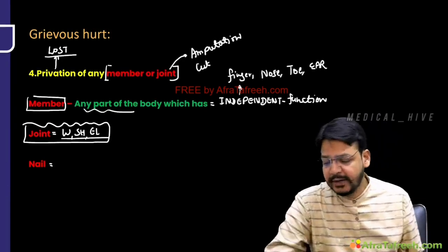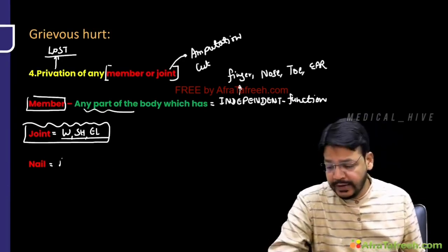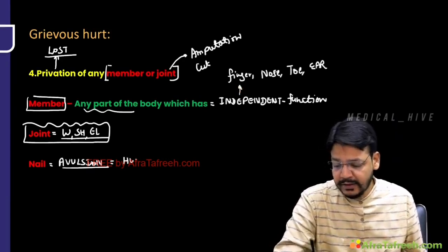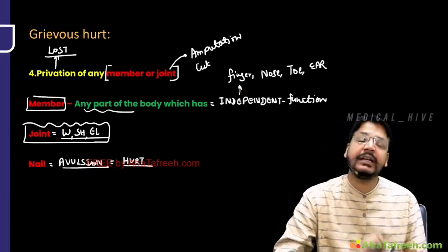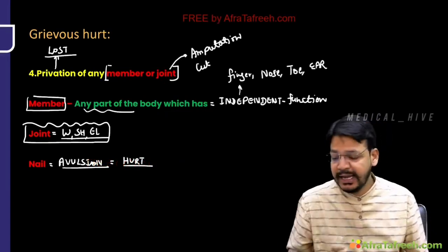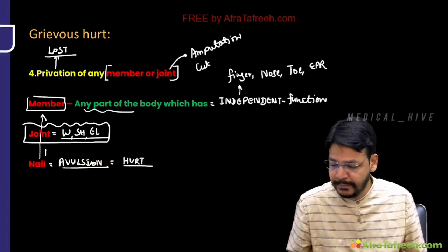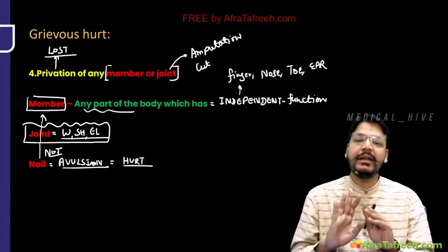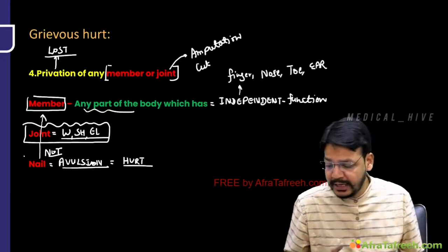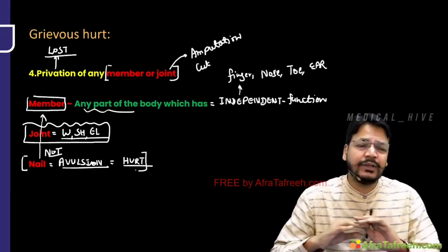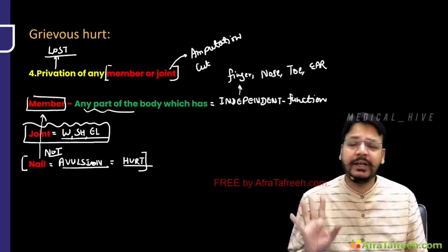Now, my dear friend, if avulsion of nail, if this question is being asked, avulsion of nail is not a grievous hurt, it's a hurt, because nail is not a member. Nail doesn't have any independent function. Otherwise, finger, toe and joint amputated, this will be a grievous hurt.